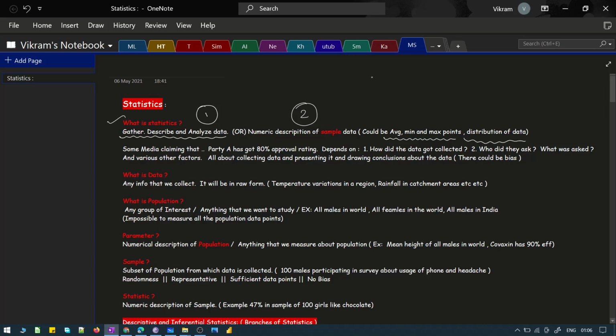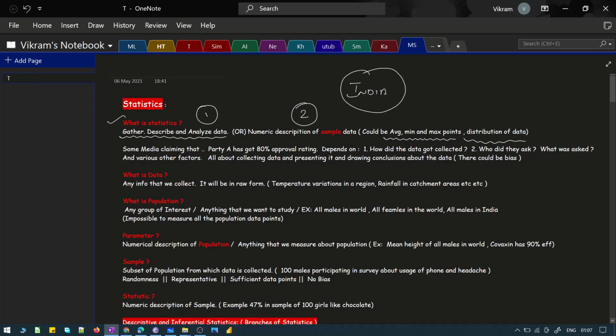Okay, we know that population is going to be really huge. Population is anything that I want to study. It will be really huge. Say, for example, if I want to study about diabetes in India, right? So all the people in India will be considered as a population, and it is going to be really huge, correct?